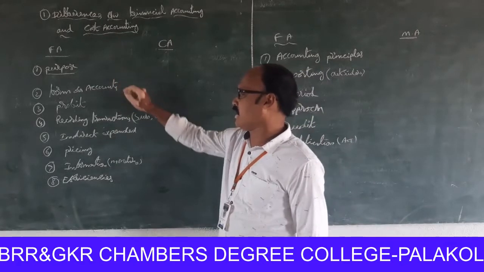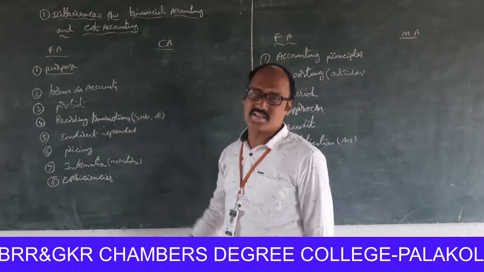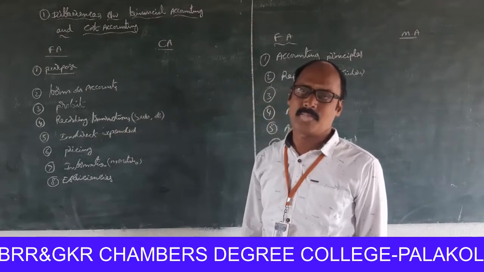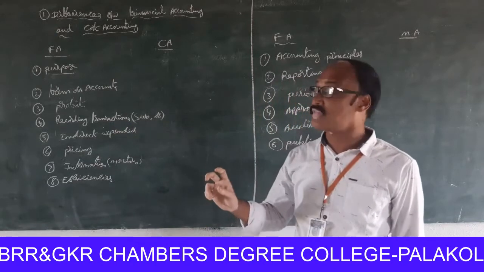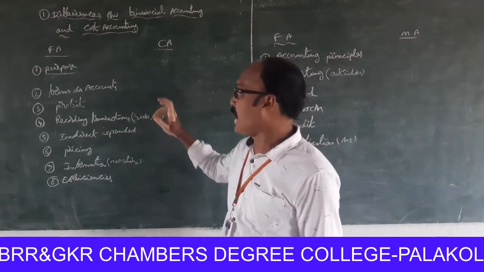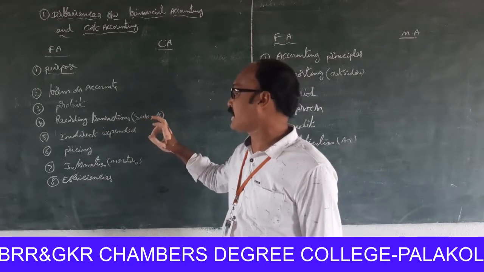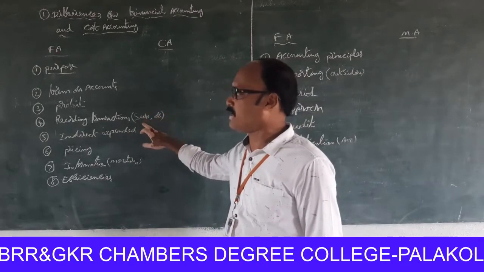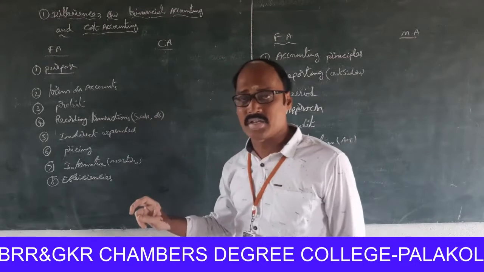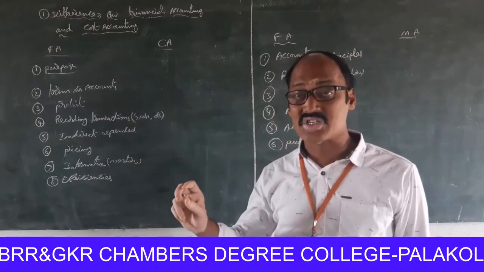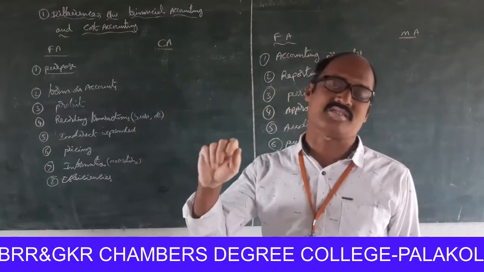Next one, financial accountancy records the transactions subject wise. What is the meaning of subject wise? The financial accountancy records the transactions subject wise. That means the financial accountancy records the cost on the nature of it.